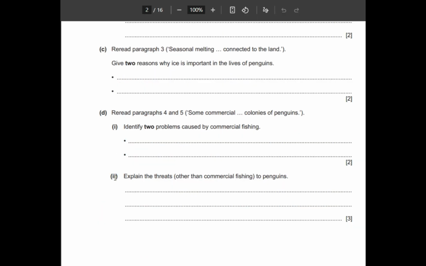Now check this question, that is again the D part and the second part here. Explain the threats other than commercial fishing to penguins. So one threat is the commercial fishing, and what are the other threats? You have to see paragraph 5 now for this. And there are 3 marks written. It means no bullets. You're not writing words or phrases. You're writing a complete paragraph here, but you must have 3 points with you, right?